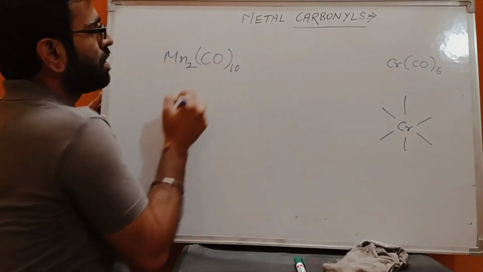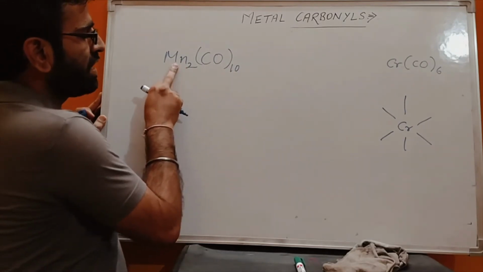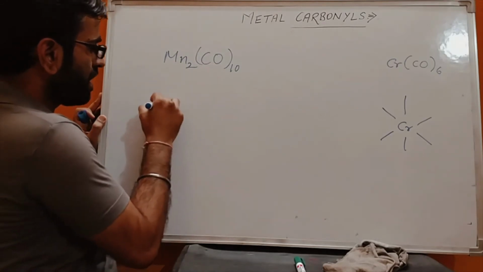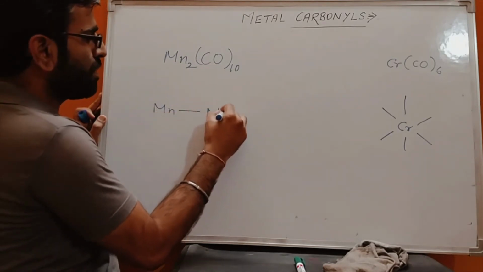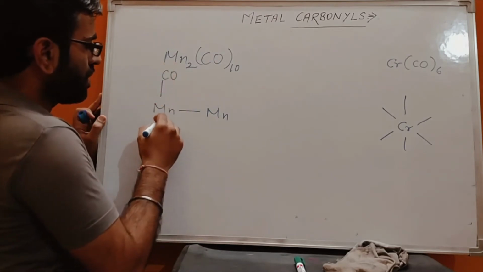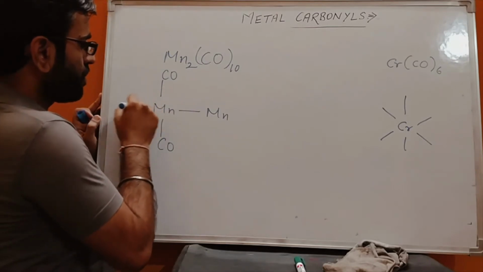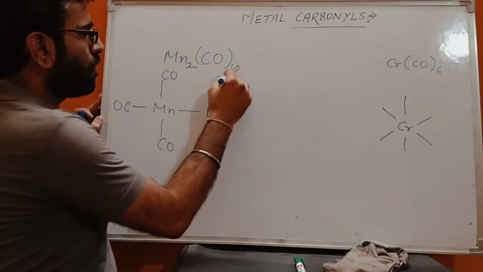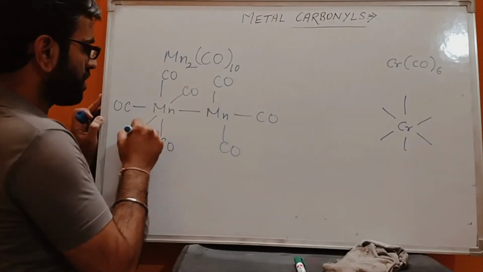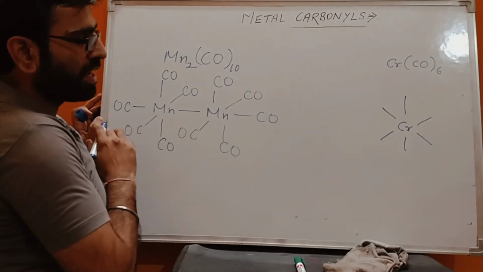Okay, Mn2(CO)10. The name is decacarbonyl dimanganese 0. And the structure is like this: Mn with 1 CO. Okay, another CO with 3, 4, 5, 6, 7, 8, 9 and 10 carbonyl ligands.